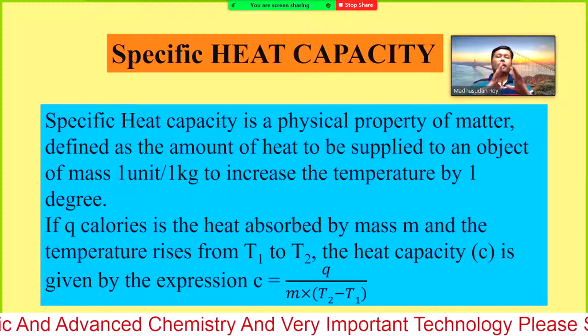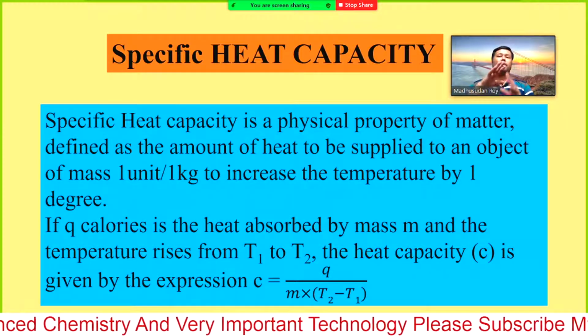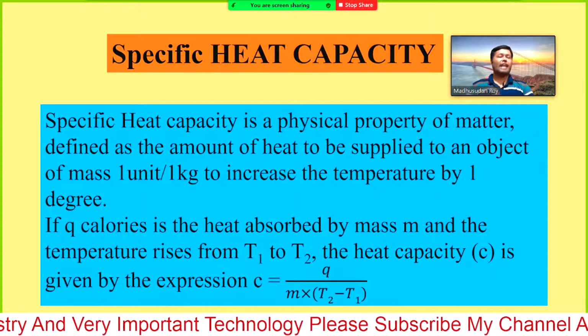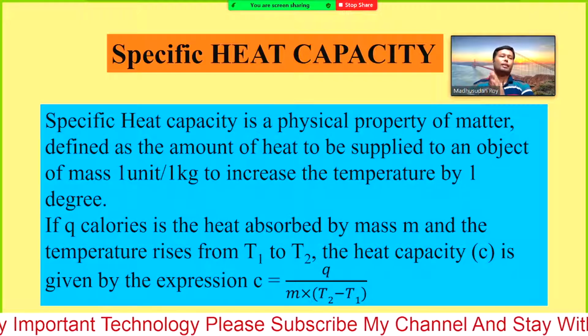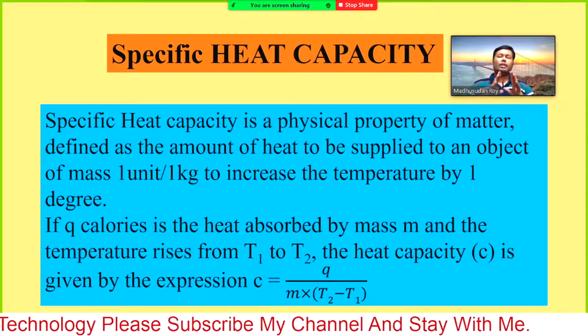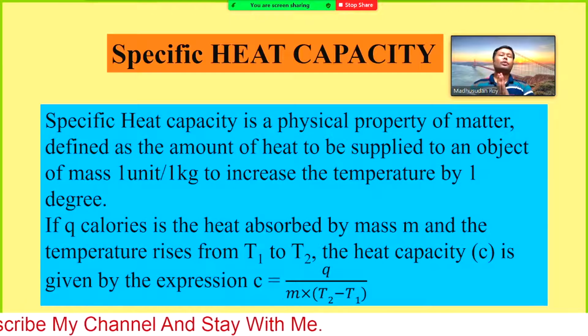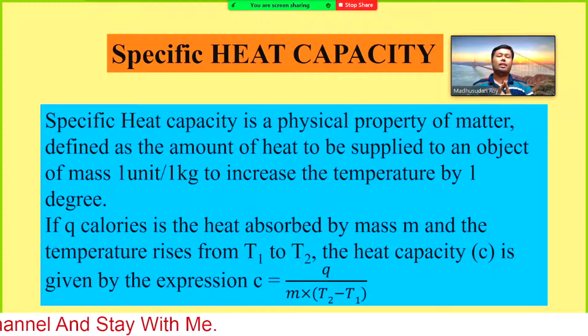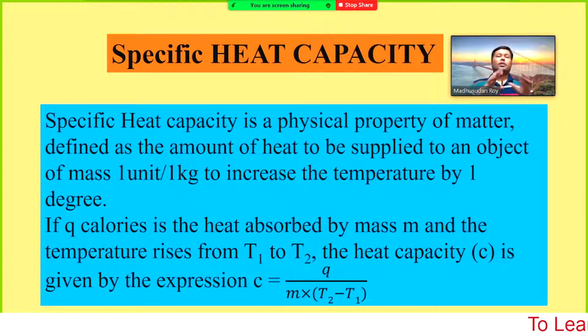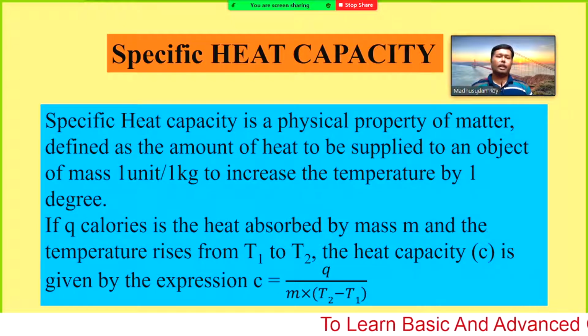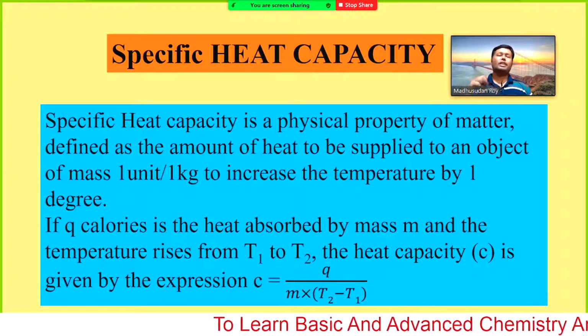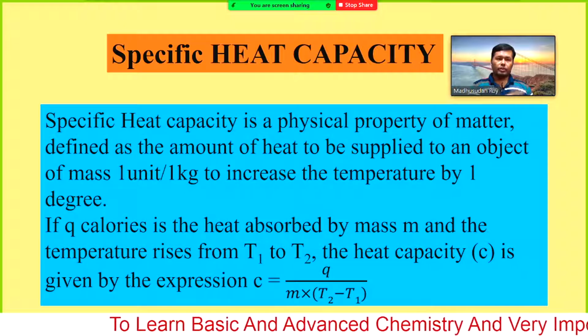Just the amount of heat changed, I would say changed, because sometimes if you want to decrease the temperature, you need to take heat out.